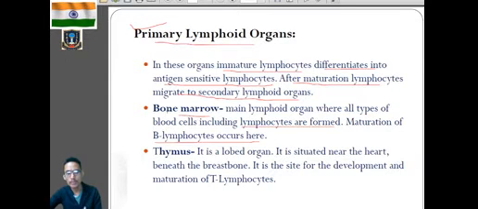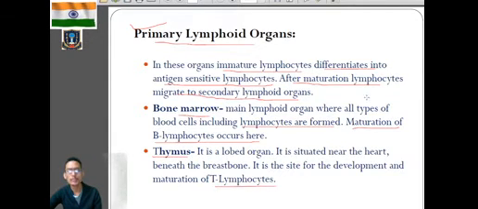Okay, mainly in the bone marrow, maturation of B lymphocytes takes place, because they are saying that in the primary lymphoid organ, formation of lymphocytes occurs. They will mature, and after maturation they will move to the secondary lymphoid organ. So mainly in the bone marrow there will be maturation of B lymphocytes, and in the thymus there will be maturation of T lymphocytes.